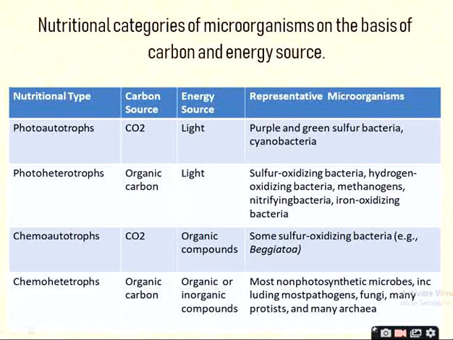And the best example of these chemoautotrophs, some sulfur oxidizing bacteria. Example, Beggiatoa. Okay. Now the fourth class, that is the chemoheterotrophs. See here, chemoheterotrophs. That means source of energy is organic or inorganic compound, and source of carbon is an organic compound. Okay. So how will you define these chemoheterotrophs?